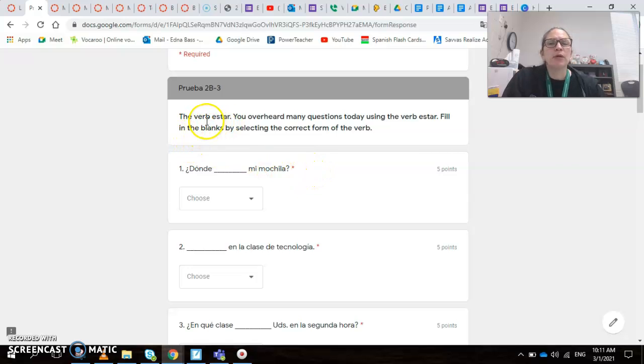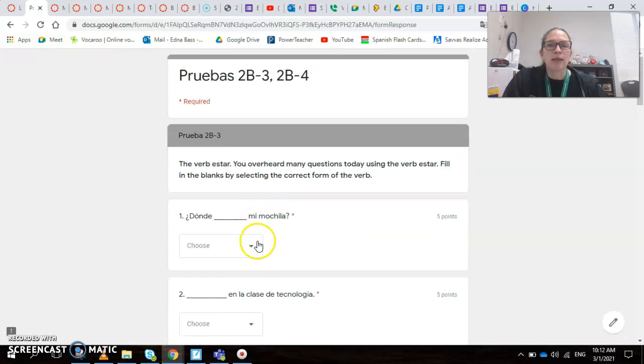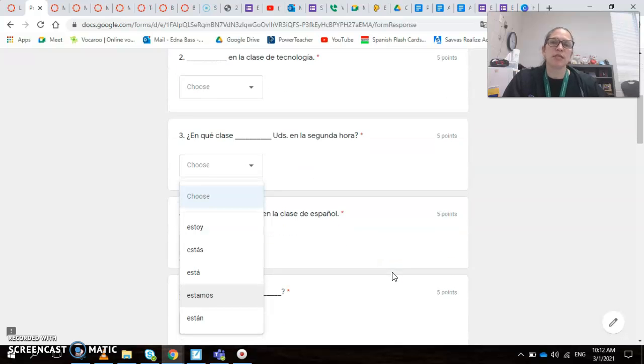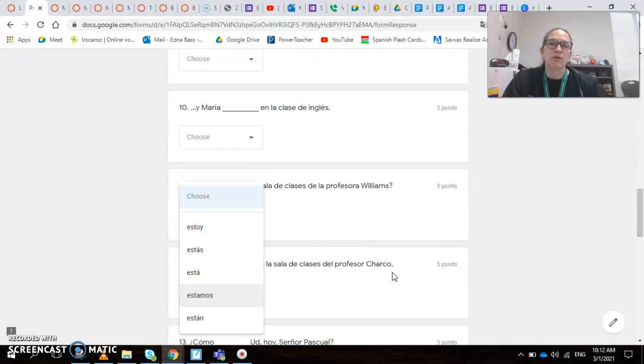You're going to select the form for ver estar, and you're going to complete the sentence. These are conversations that you hear, and then you have the options of which one you need to select to complete. You have the options right here. You don't have to type them. You just select and click on the one that you think is the right one.